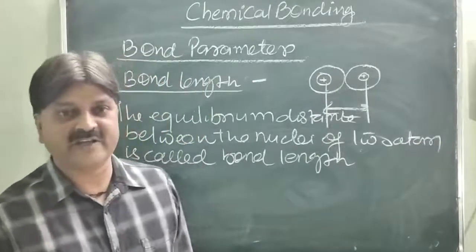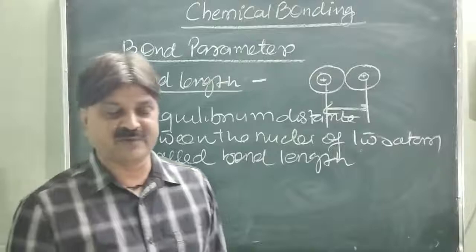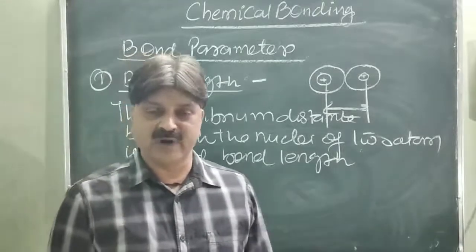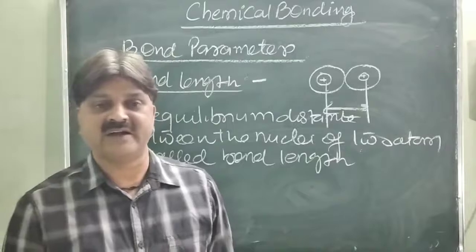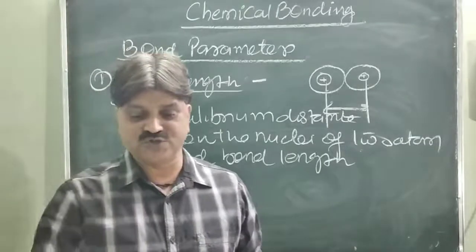We have discussed this already in the classification of elements and periodic properties. I would like to remind you again of the bond length in terms of the covalent radius and the van der Waals radius. So this is covalent radius.